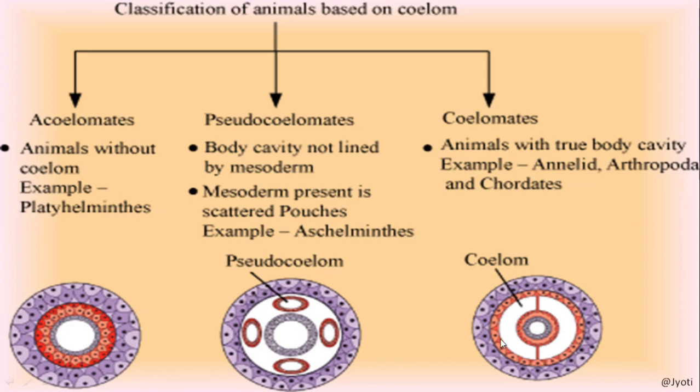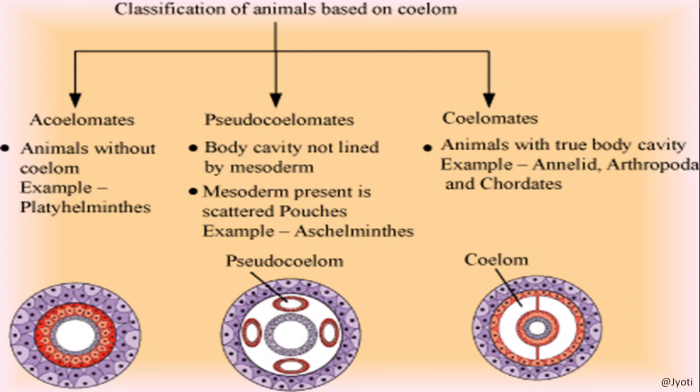Then coming to the pseudocoelom. Here you can see the outer ectoderm is very clear, the inner endoderm is very clear, but the middle mesoderm is not forming a continuous lining just below the ectoderm and above the endoderm. Rather, it forms pouches, and these pouches are called pseudocoelom. Now coming to the coelom.